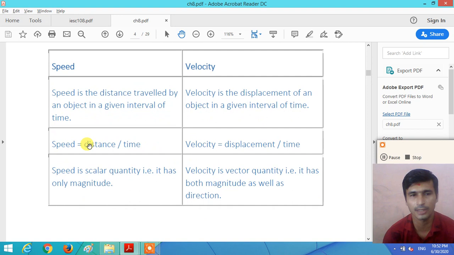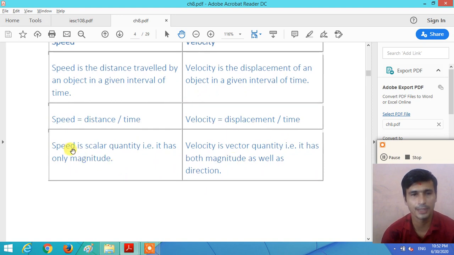What is the formula of speed? Speed is equal to distance divided by time, whereas velocity is equal to displacement divided by time. Speed is a scalar quantity. It has magnitude only. Velocity is a vector quantity. It has both magnitude as well as direction. So understand the first question: what is the difference between speed and velocity?